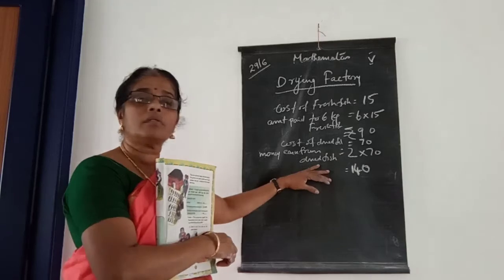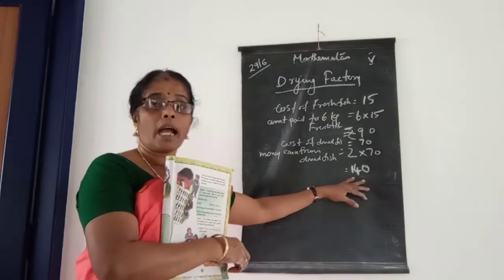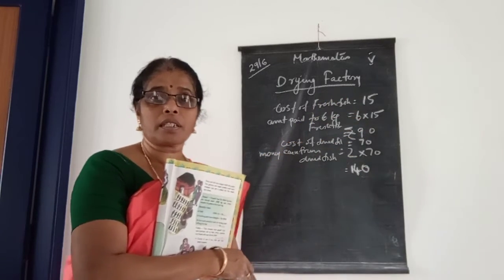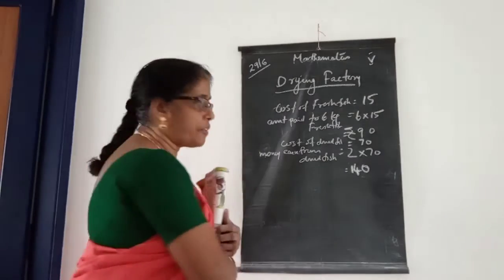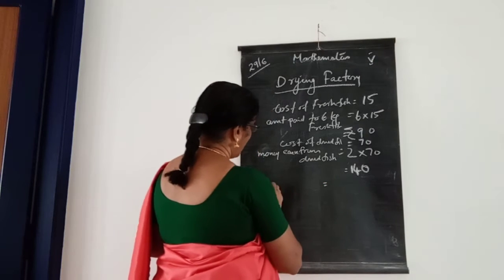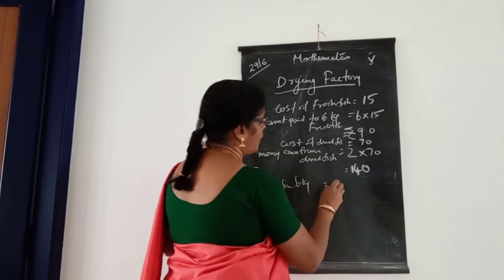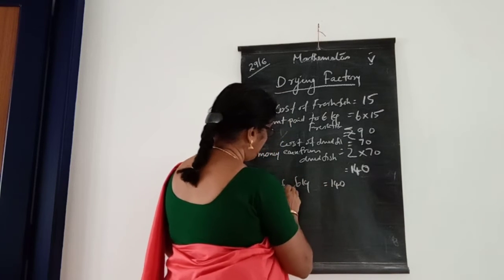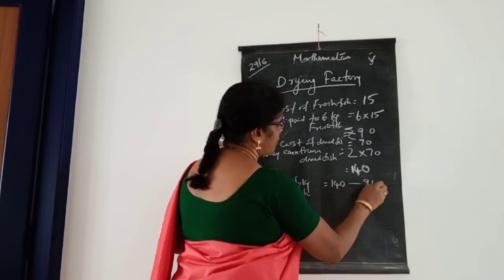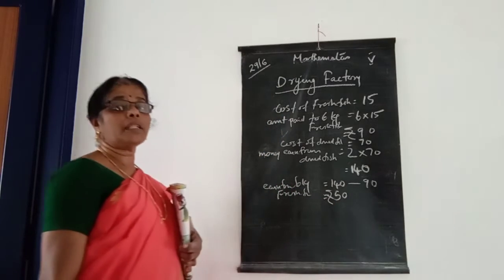When you sold this dried fish in the market, you got 140 rupees, isn't it? And from that 140 rupees you have to pay 90 rupees for fresh fish, isn't it? So you have to subtract that, and other charges we will come to later. Yes, the earning from 6 kilogram fresh fish is equal to 140 minus 90 rupees. How much rupees did he earn? Rupees 50 earned from the 6 kilogram fresh fish.